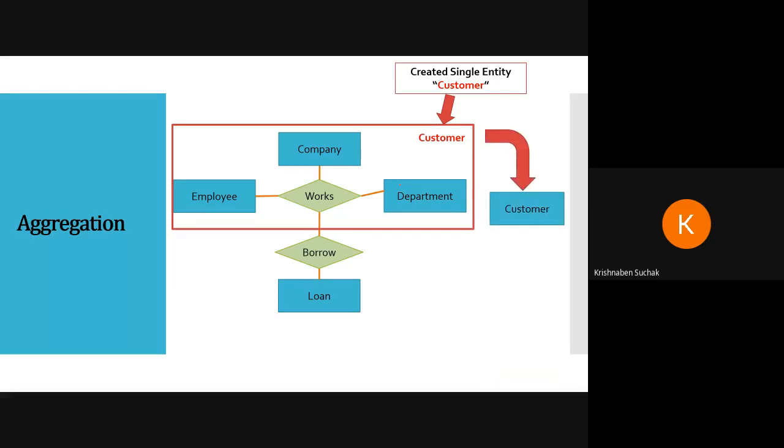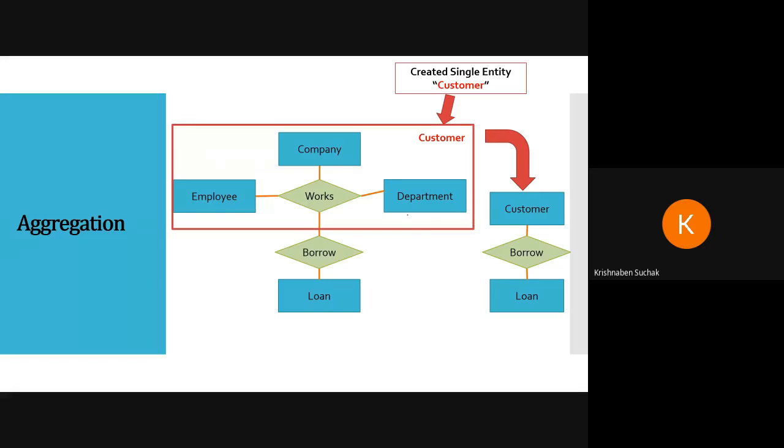Now what we have done here is connected customer with the relationship of borrowing, loan. So this is aggregation: connecting different entities to a relationship with another entity. Relationship cannot be connected with another relationship, so we are doing this process.